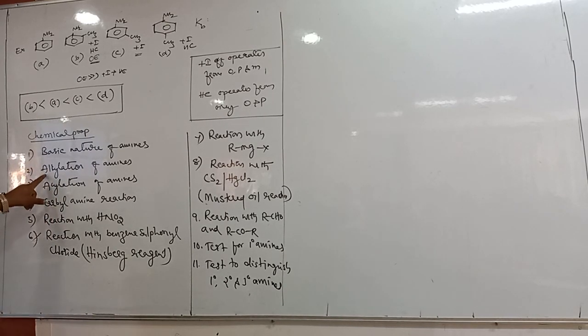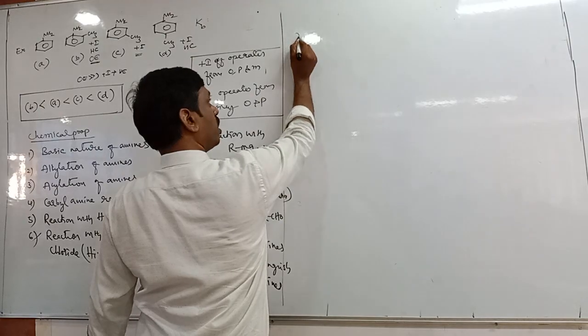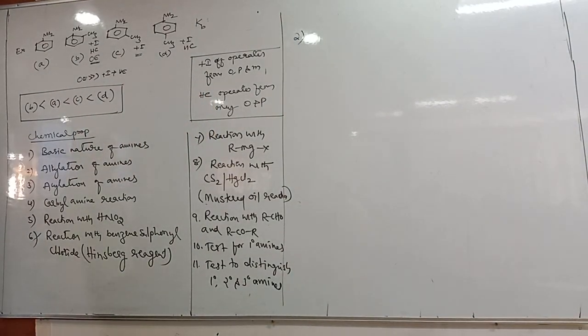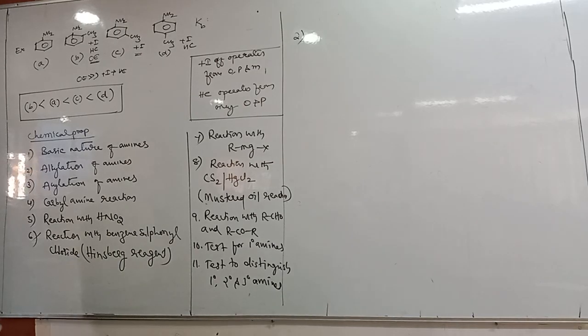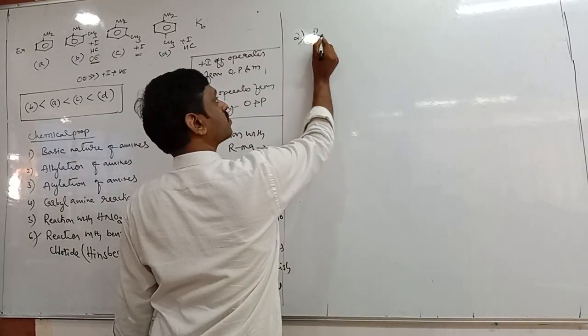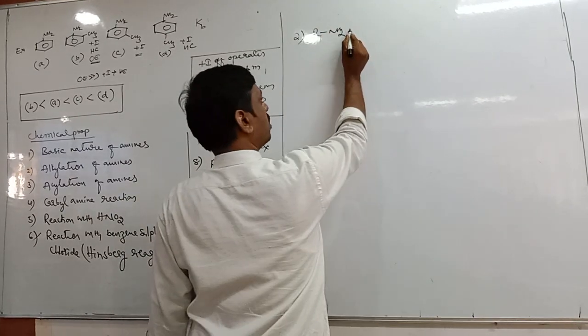Now write the next reaction, alkylation of amine. Quickly. This reaction we have already completed, you only need to write the equation. Tell me, alkylation of amine. Here amines react with alkyl halide. Take a primary amine.